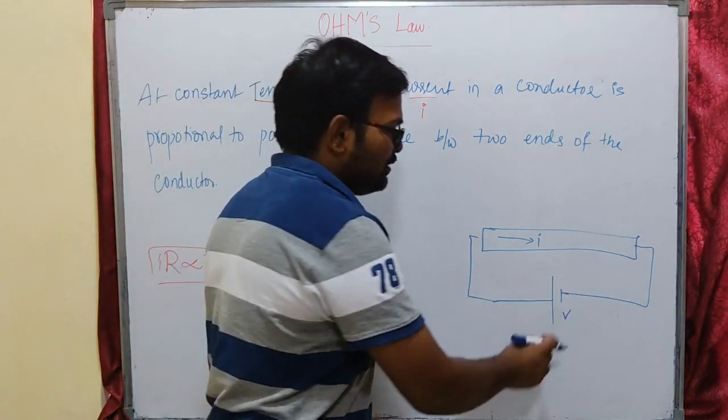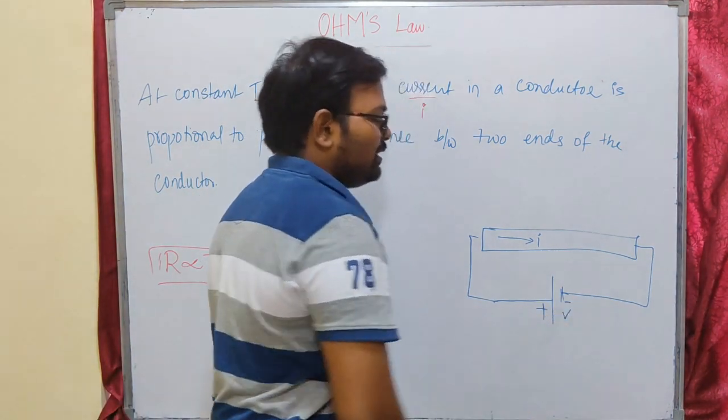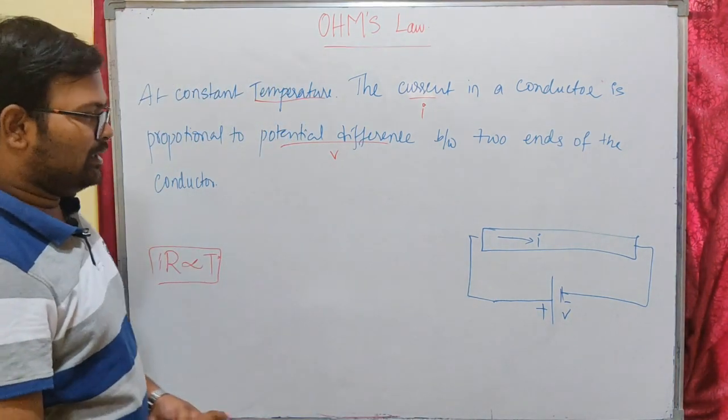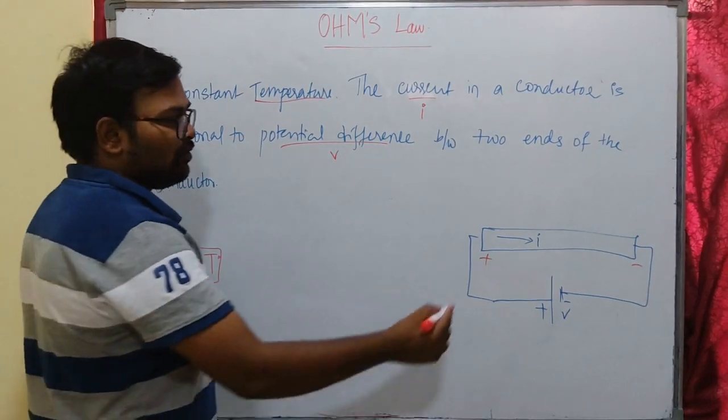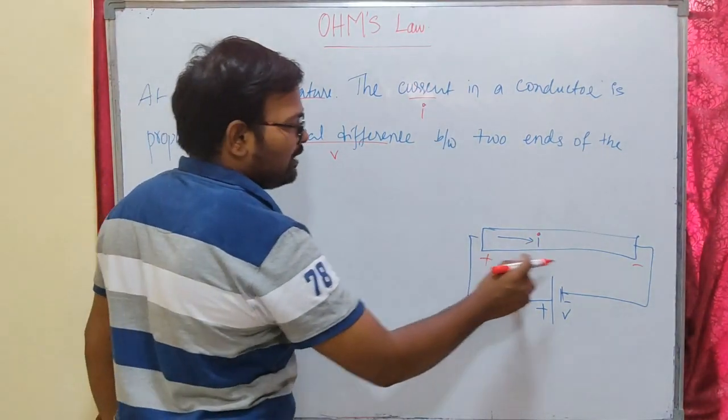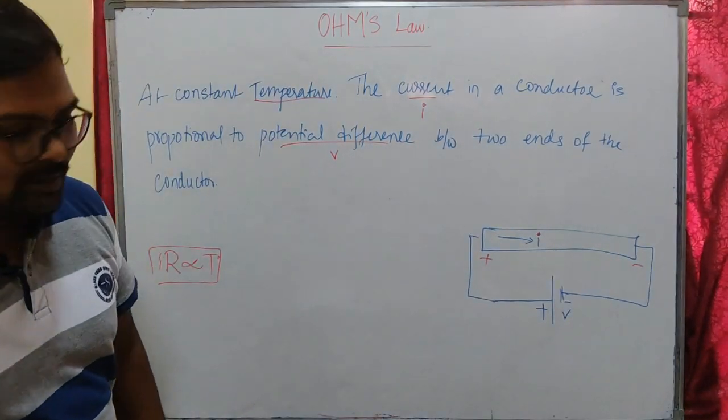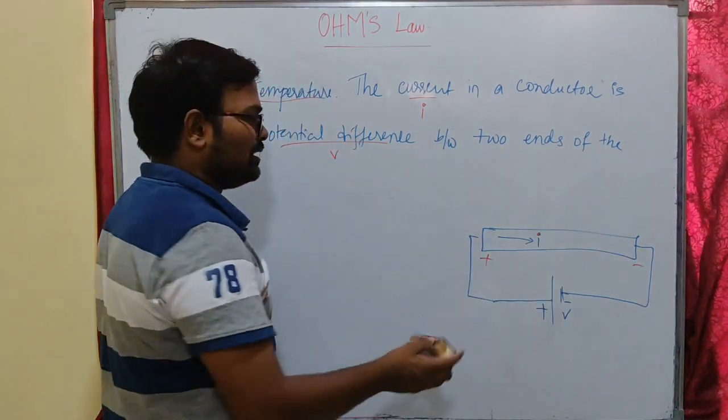If this is positive and this is negative, this is a voltage source. So the strength of the current will depend on the potential difference between two end points of a conductor. That is nothing but Ohm's law.